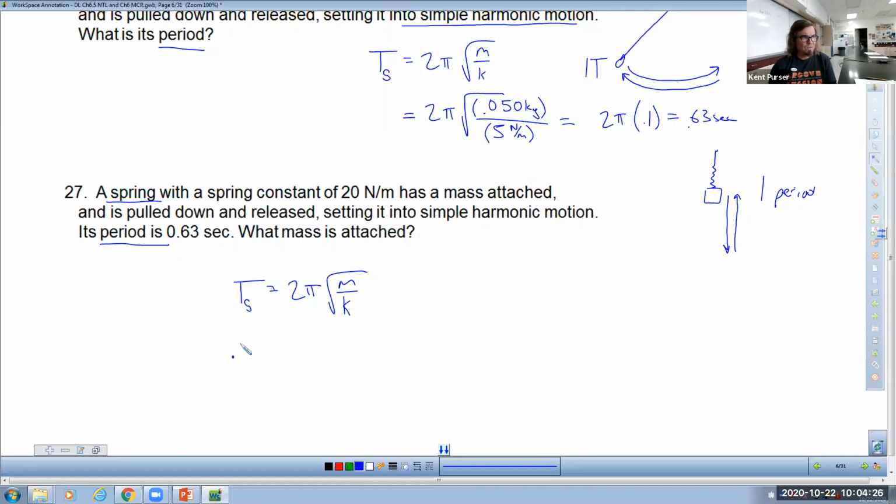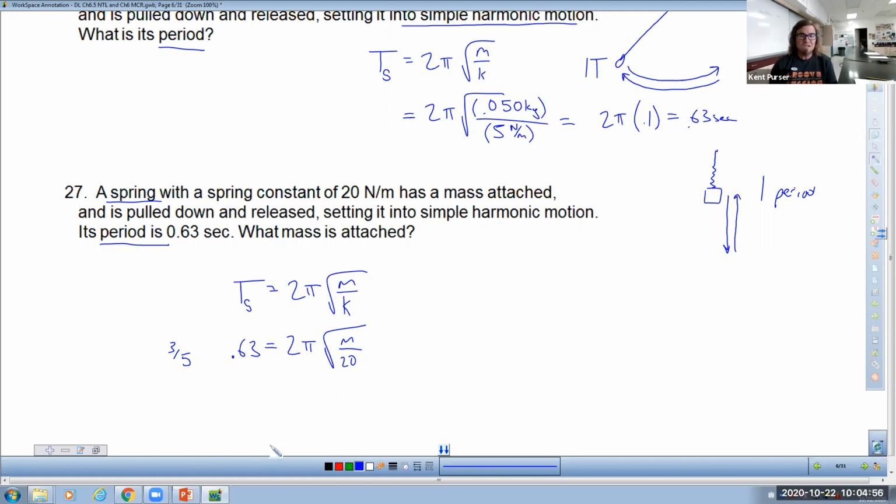That's boring. We have the same answer as what we had for our previous problem. It equals 2 pi square root of, we don't know what mass is attached, and we have a spring constant of 20. So we're just working this backward. We have to do algebra to pick this apart, but I just want to remind you, Lori, that if you can do this much for me on the test, you're going to get a 3 out of 5, which with the curve really means a B. And then if you can show me a couple math steps, even if you get it wrong, I'm going to probably move that up to a 4 out of 5, which means an A.